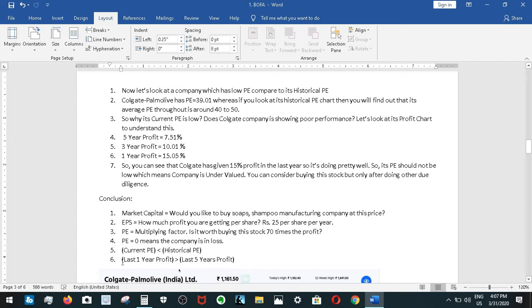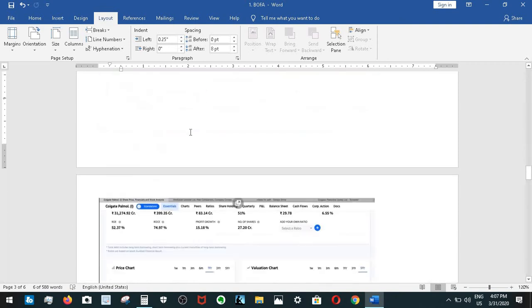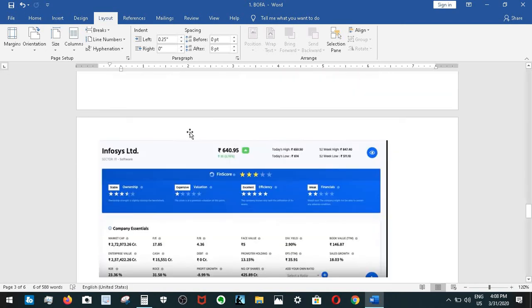And there are two major factors. Its current PE should be less than the historical PE, and its last 1 or 2 years profit should be greater than the average of the last 5 years profit. It should be consistently increasing, or it should be more, then only it's a good stock. Okay, and after that,